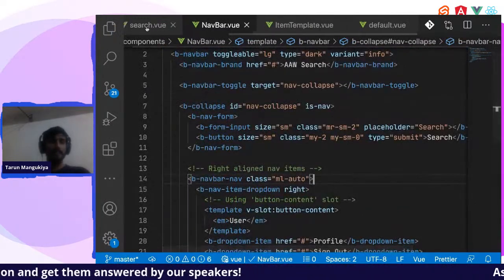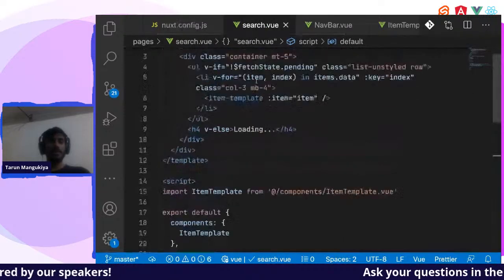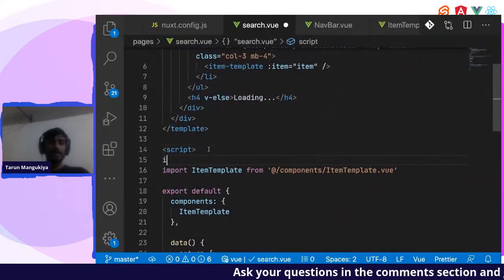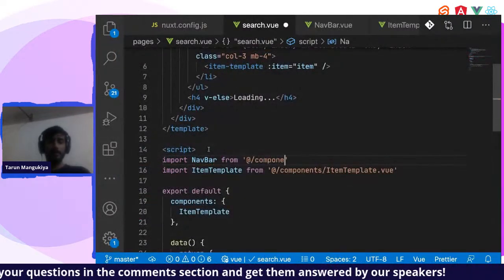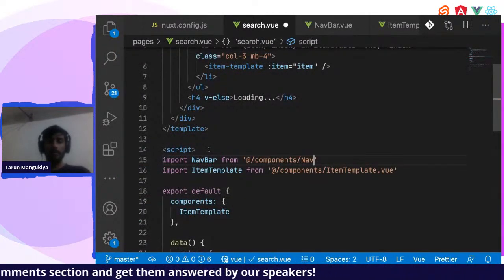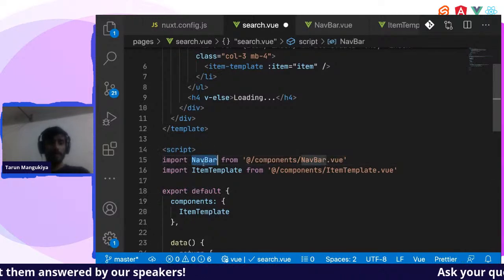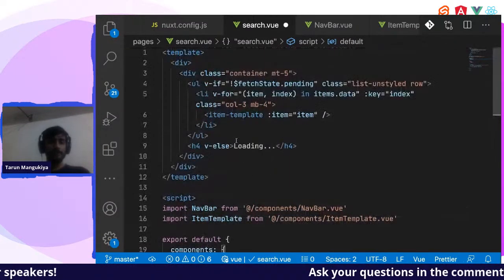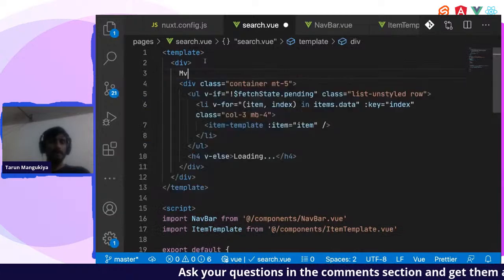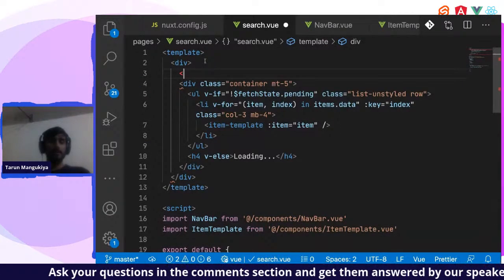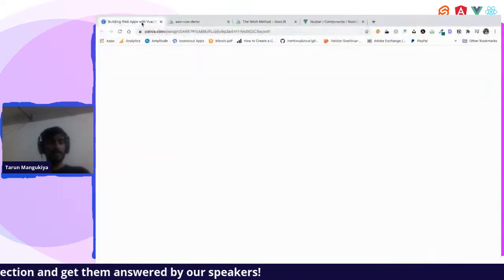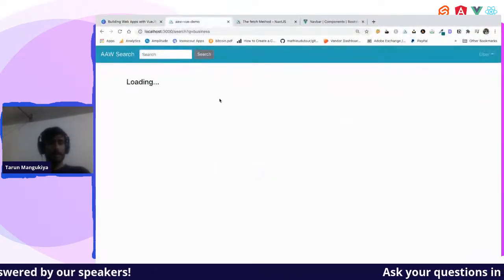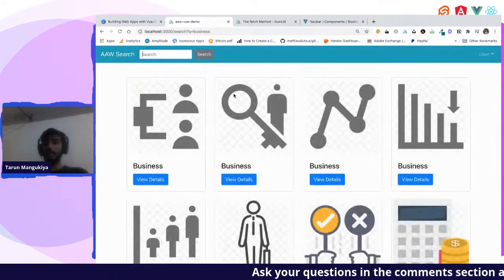Now we have to import this navbar to our search page. So again, the same thing. Import navbar from components and navbar dot vue. I'll use this thing. Navbar. Okay, this is good. And where is my code? Yeah. Now we have a beautiful navbar.